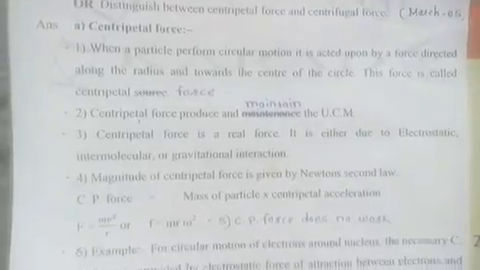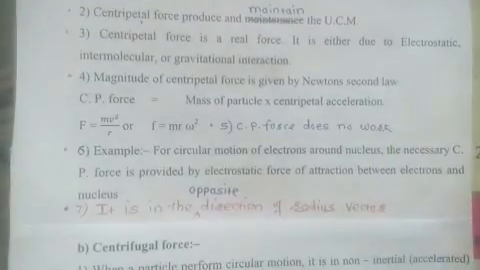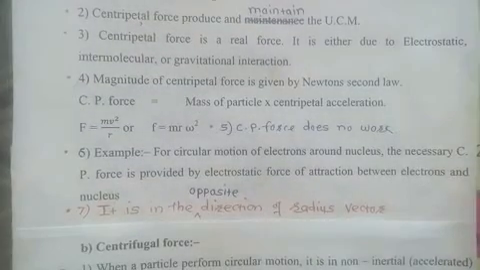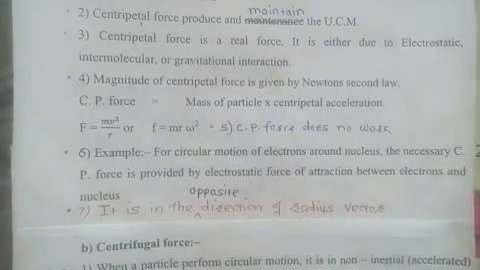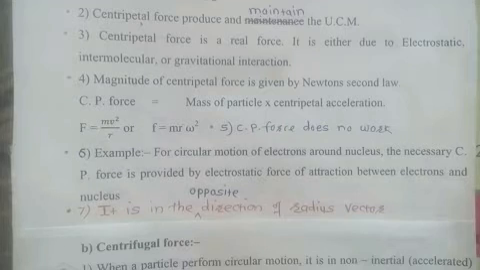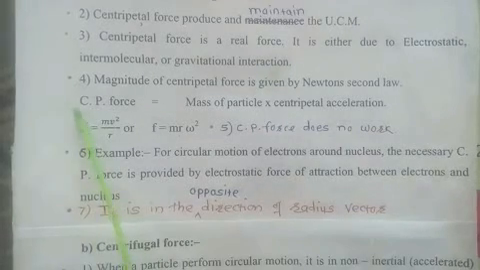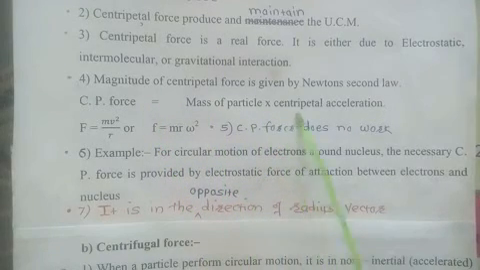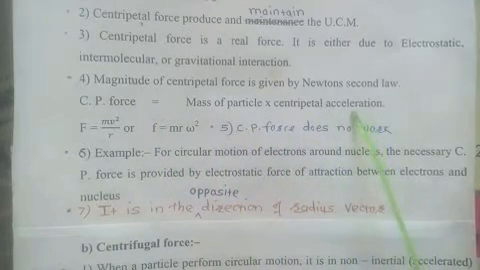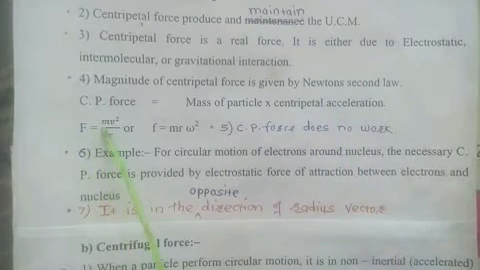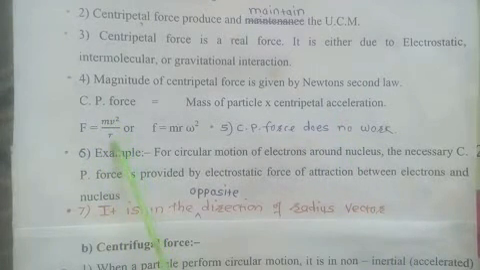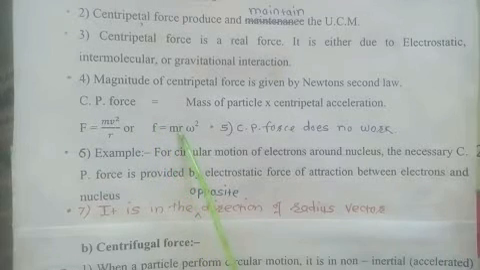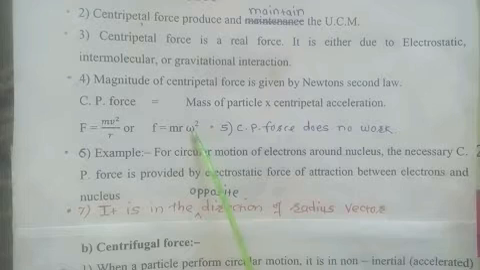Now we know that the magnitude of the centripetal acceleration is v square upon r, or r omega square. By Newton's second law, force equals mass into acceleration, and therefore centripetal force equals the mass of the particle into centripetal acceleration. So centripetal force F is equal to m v square upon r, or F is equal to m r omega square.